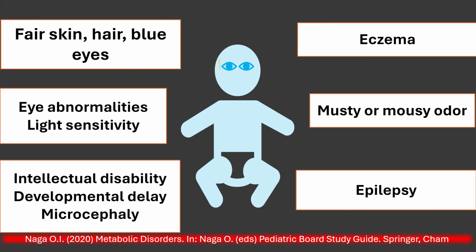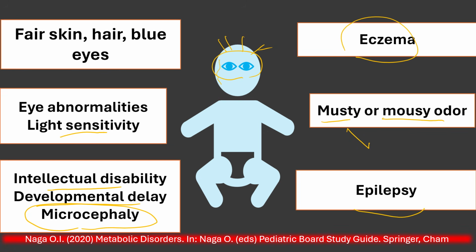You have an infant with fair skin, fair hair, and blue eyes, eye abnormalities, light sensitivity, intellectual disability, progressive developmental delay, microcephaly, eczema, and epilepsy. Musty or mousy odor is a key word, very important. What is the most likely cause?